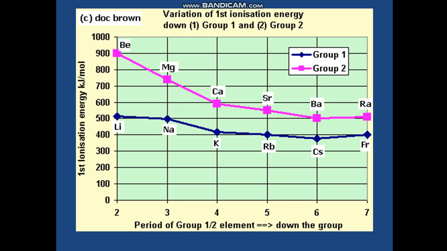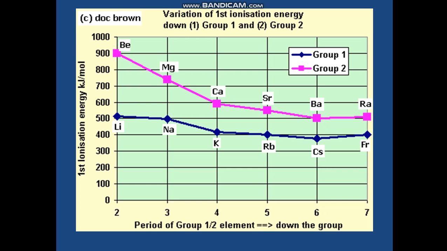This is the variation of first ionization energy. In group 1A, only first ionization energy exists because they have only one electron in their outermost shell. In group 2A, the magnesium calcium group, first ionization energy and second ionization energy are also present. These are the variations of ionization energy down the group for groups 1A and 2A.